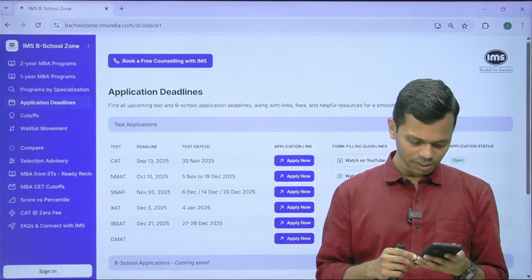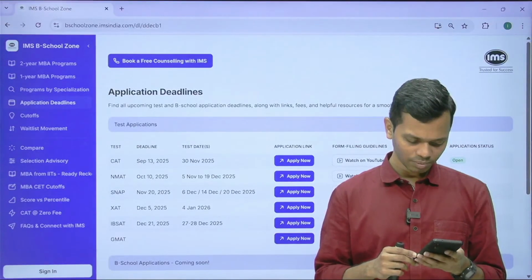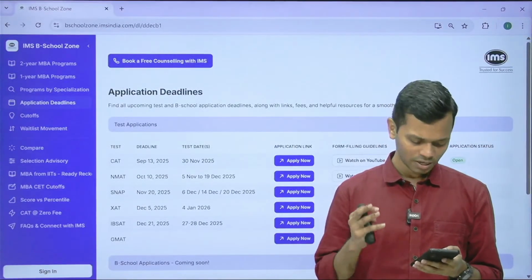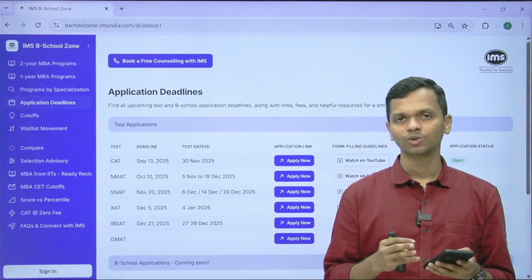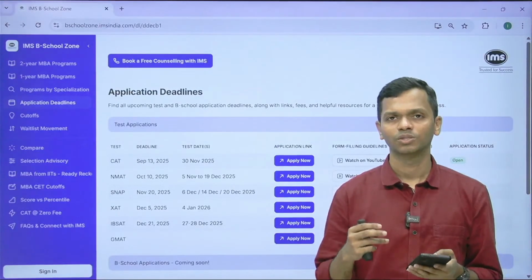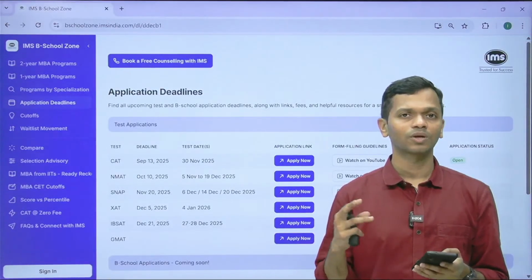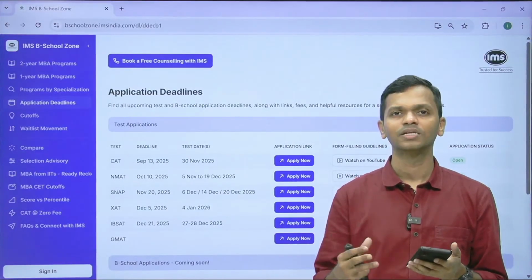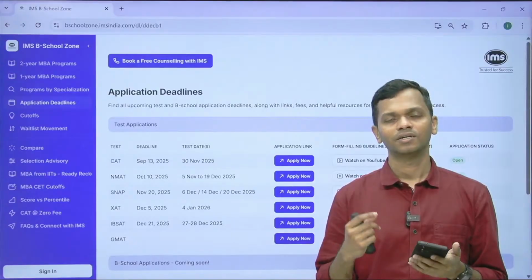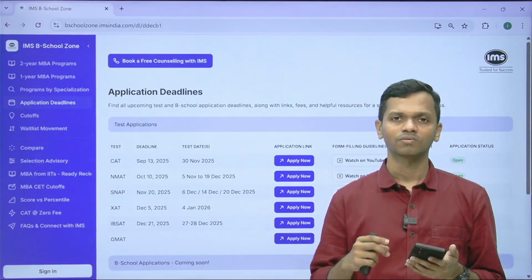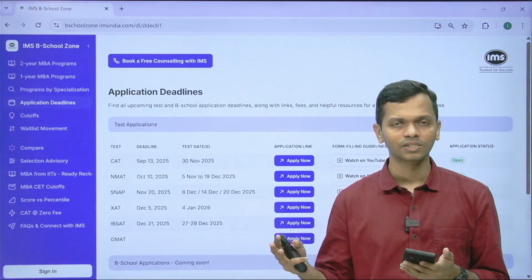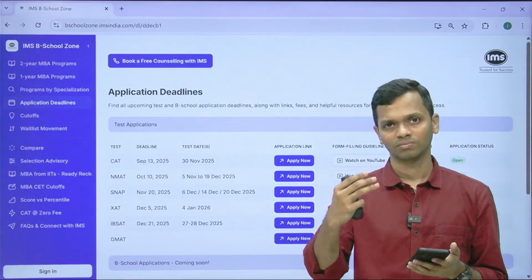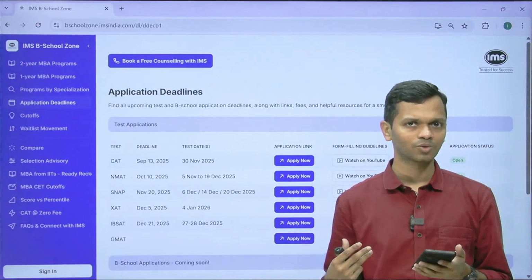Question from Anand. I get my salary from my firm in my bank account, but my firm does not provide salary slips. In this case, what to do? That's completely okay. If you're getting regular entries in your bank account, that can always be used as proof, and you can request your HR to give you a letter. A lot of organizations have no salary slips that you can download. In that case, you can request your HR at a later point of time, once it is required for document verification, to give you a document saying that this is the salary breakup that you were getting.